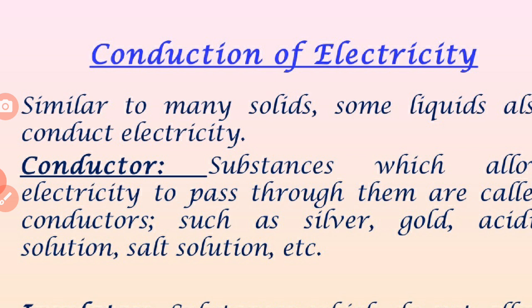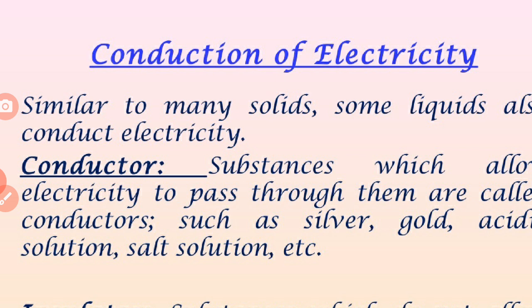We have learned earlier that the materials which allow electric current to pass through them are called good conductors of electricity. On the other hand, materials which do not allow electric current to pass through them easily are known as the poor conductors of electricity.